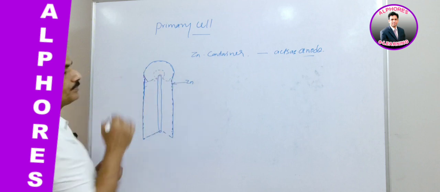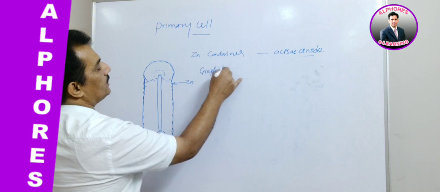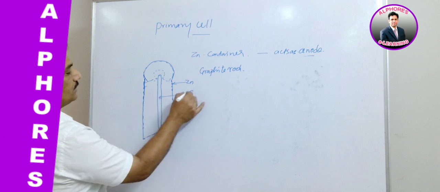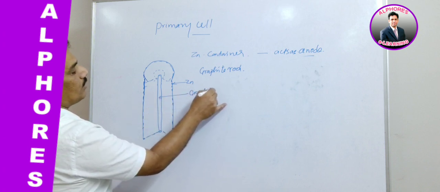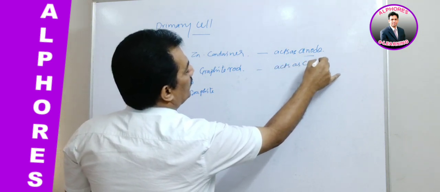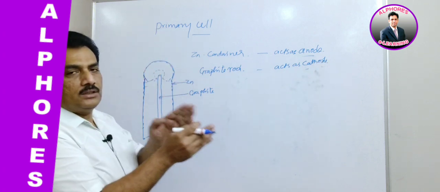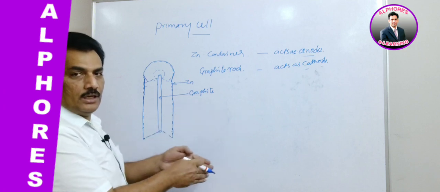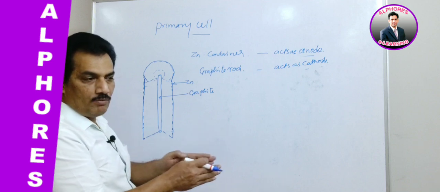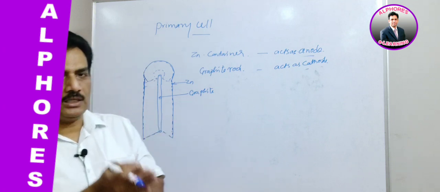This is zinc. And then graphite rod is there. This graphite rod is nothing but the central rod, and this graphite rod is behaving or acting as cathode. Here actually graphite rod is giving some sort of support for the cathodic reactions. Graphite is not involved in the reaction. Just you remember, graphite is non-metal, it is not involved in the reaction. It is just giving support for the cathodic reactions.